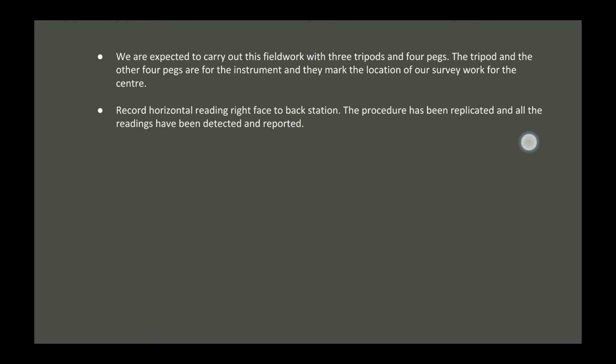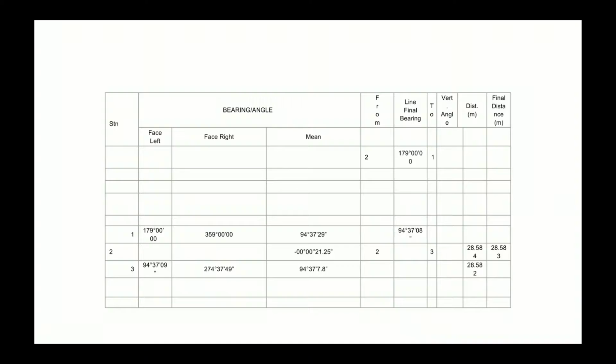So, we are expected to carry out this fieldwork with 3 tripods and 4 pegs. The tripod and the other 4 pegs are for the instruments, and they mark the locations of our survey work for the center. We got the horizontal reading, right face to back station. The procedure has been replicated and all the readings have been detected and reported. So these are the bearings of face left and face right that have been reported.